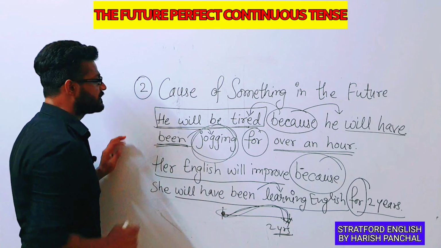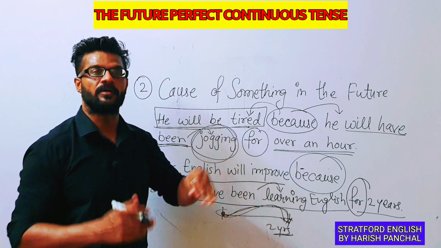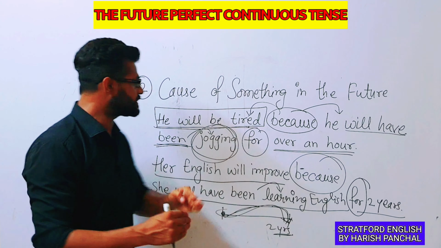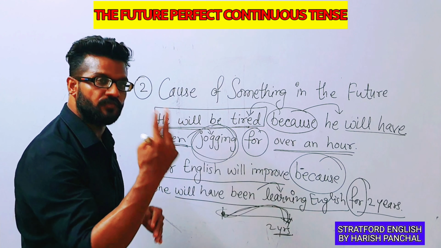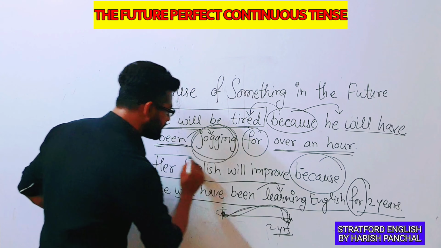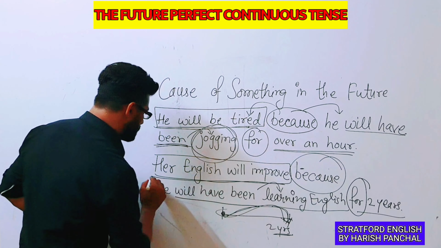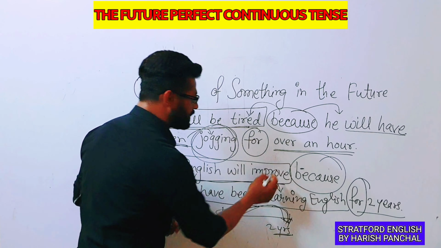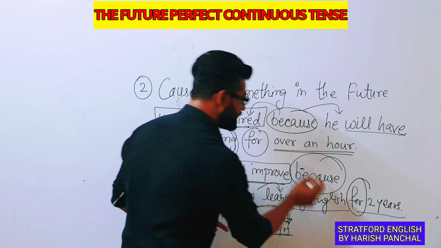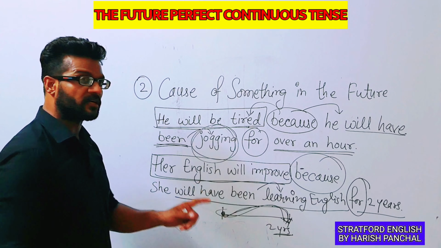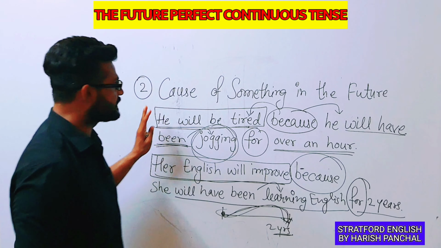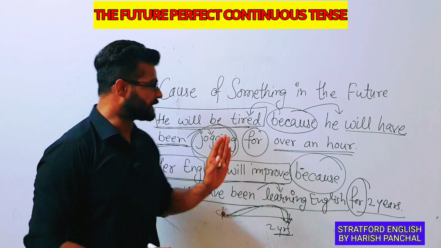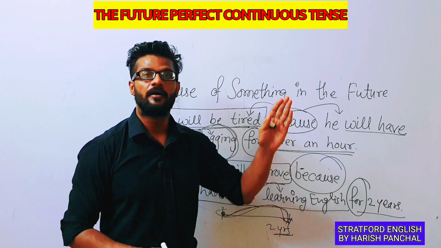So this is the second form of the future perfect continuous tense, and we can make sentences with the combination of 2 sentences. In first sentence there will be a result of something, and in second sentence we need to tell the exact cause of that thing. So like this we can make the sentences on second situation, that is cause of something in the future.